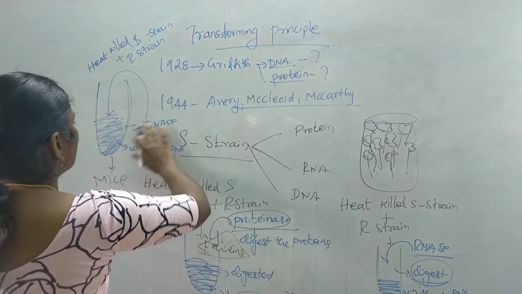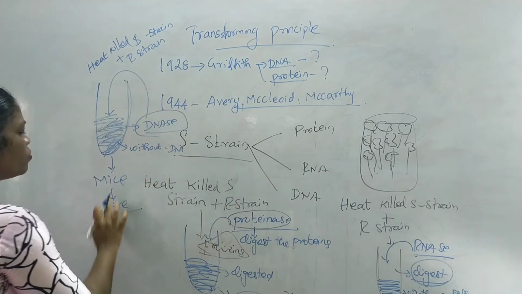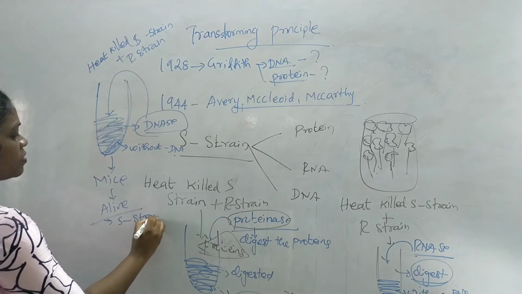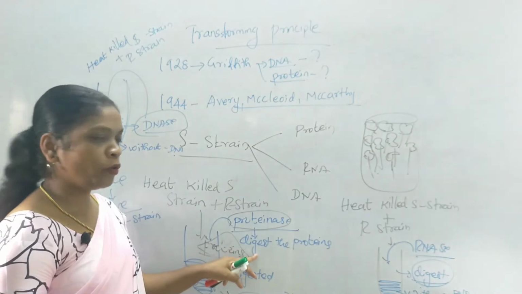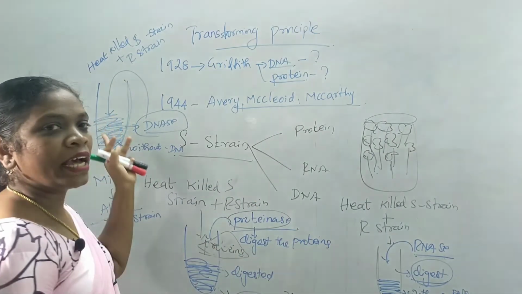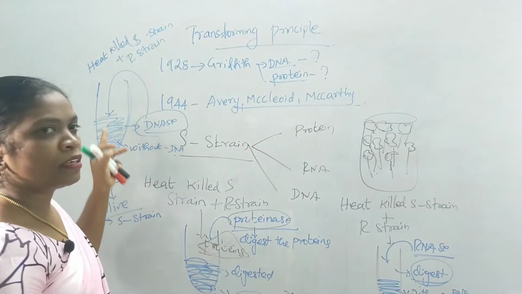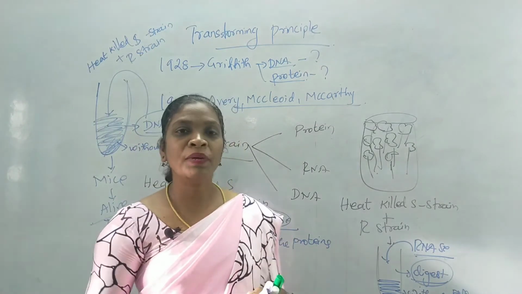Finally, when they injected the extract treated with DNase, the mouse was alive. They could not find any S cells or S strain. So they came to a conclusion that it is not protein, it is not the RNA, it is only the DNA which carries or transfers the information from S strain to the R strain, transforming them into a virulent form. Okay, I am repeating again.